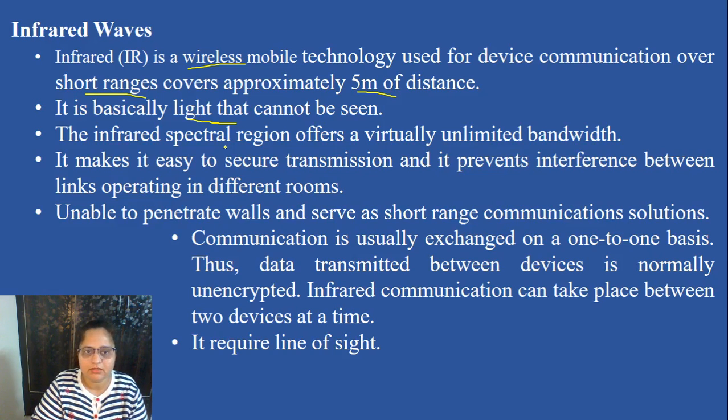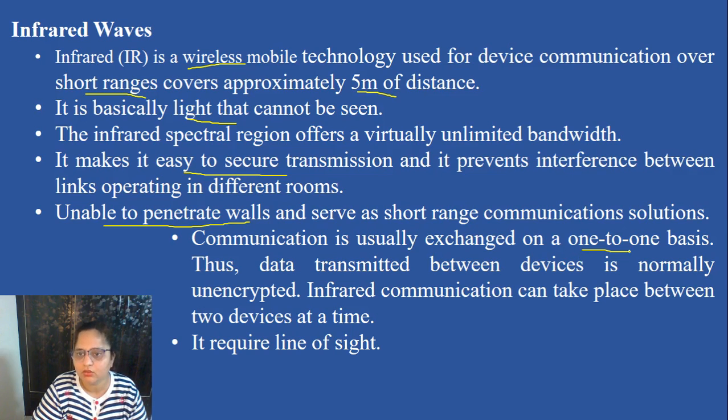The infrared spectral region offers virtually unlimited bandwidth. It makes it easy to secure transmission and it prevents interference between links operating in different rooms. It is unable to penetrate walls and serves as a short-range communication solution. Communication is usually exchanged on a one-to-one basis. Thus, data transmitted between devices is normally unencrypted. Infrared communication can take place between two devices at a time. It requires line of sight.